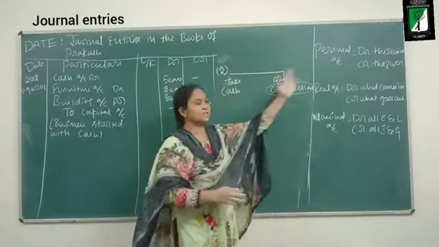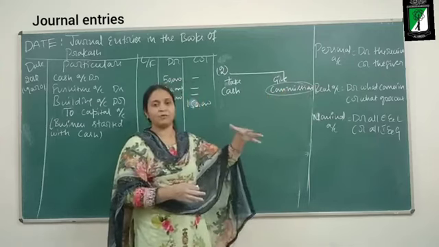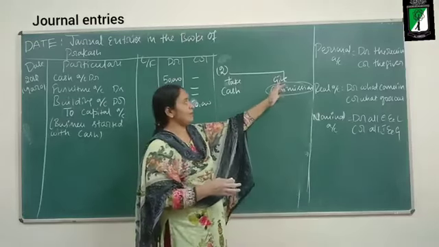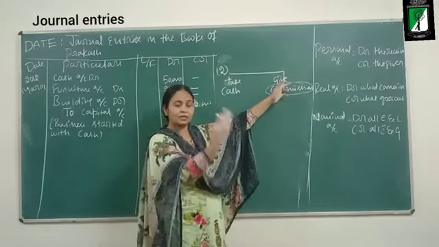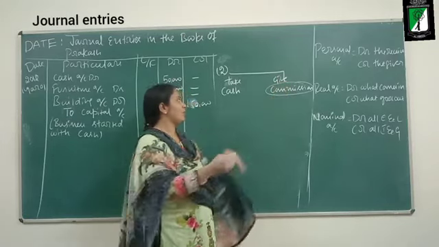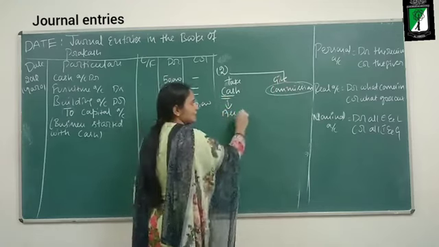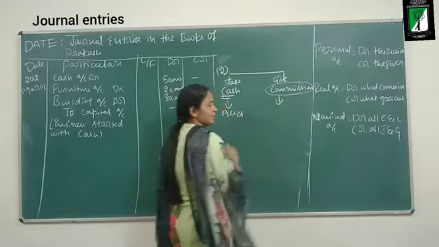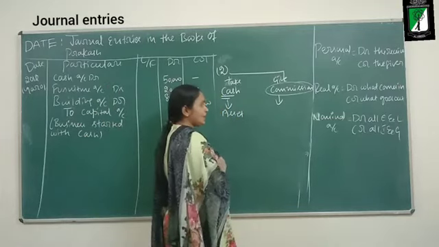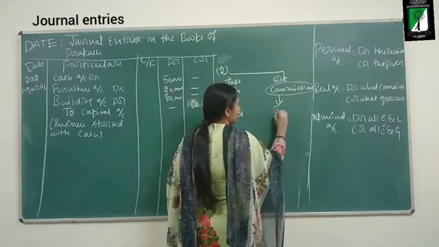It has given some service, performed some work for others, for which they are paying. Here you have to write the name of the service. Cash is an asset. Business is receiving commission. What is commission? Commission is a gain. So it is an income and gain account.